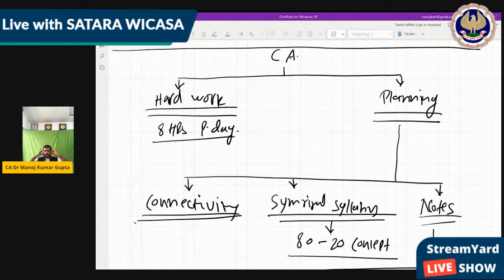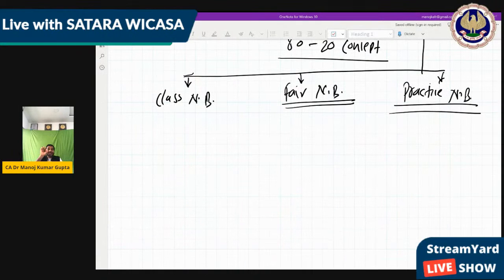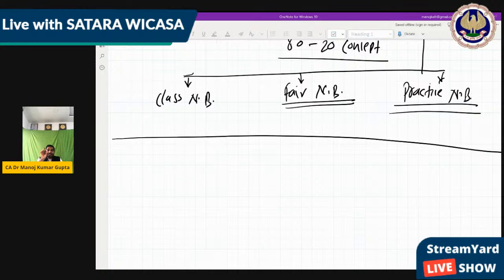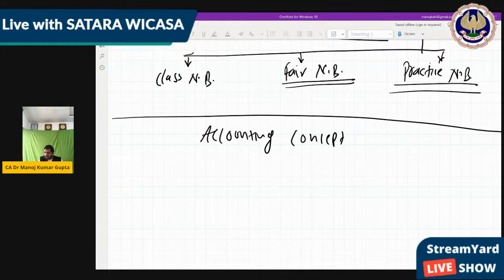Now, start with the accounting concept. For the next 10 to 15 minutes, we are going to do something very, very important, which is used in the entire CA life. Okay. So now, relax and listen and see my example, what I am going to explain to you. Okay. So we are going to start with the accounting concepts.